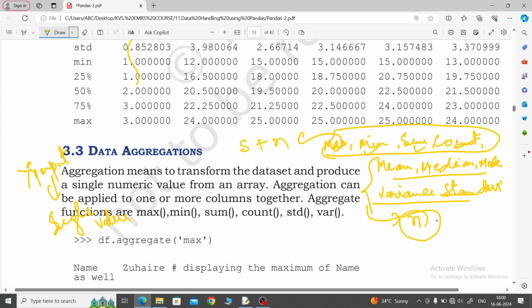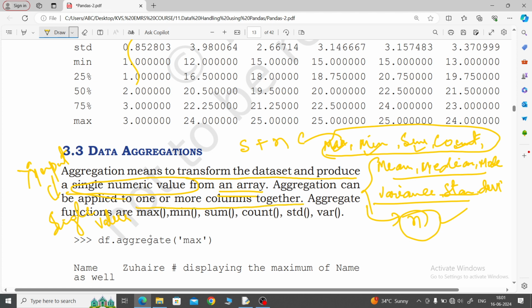Aggregate means to transform the data set and produce a single numeric value from an array. Array means numeric data. Aggregate can be applied to one or more columns together also.